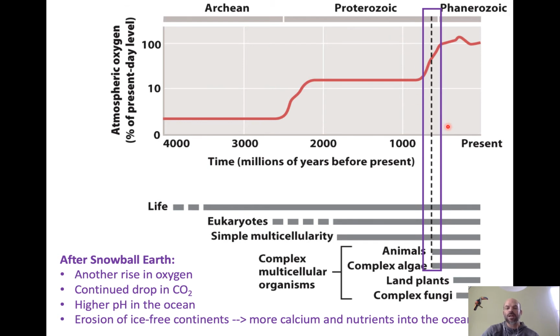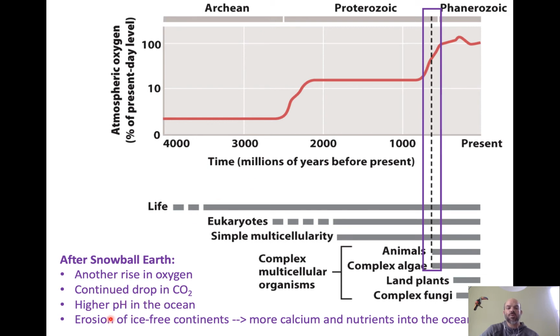A drop in carbon dioxide means less carbonic acid in the ocean. So less carbon dioxide means less acid in the ocean, which means the pH is higher. The pH is more alkaline. Earlier in the course, we had talked about how today the amount of CO2 is going up because of human activity, which is adding acid to the oceans and dropping the pH of the ocean. So during this time, after the snowball Earth, the opposite is happening. Carbon dioxide is dropping, acid is dropping, the pH in the ocean goes up.